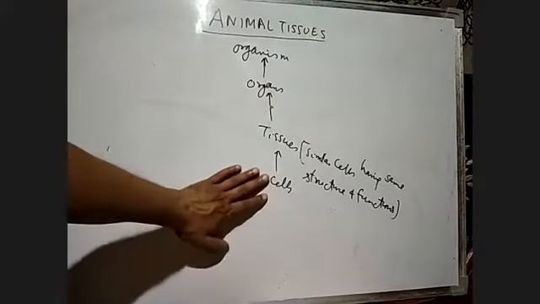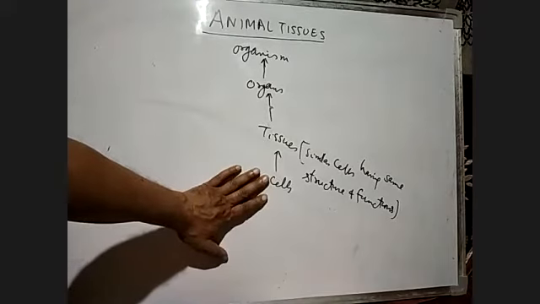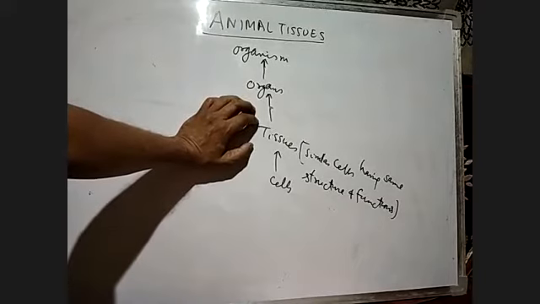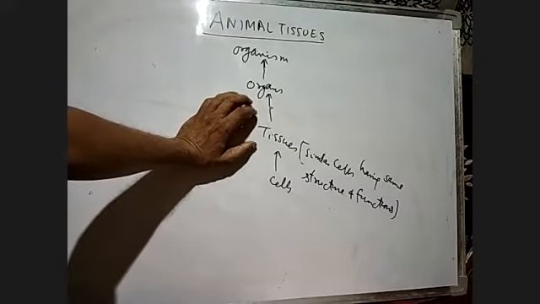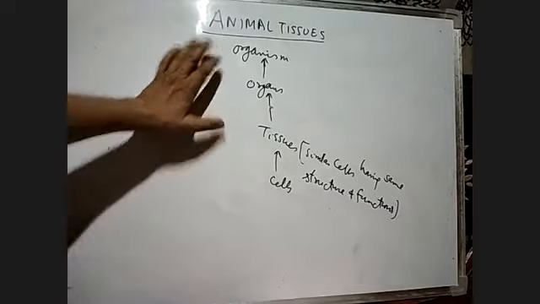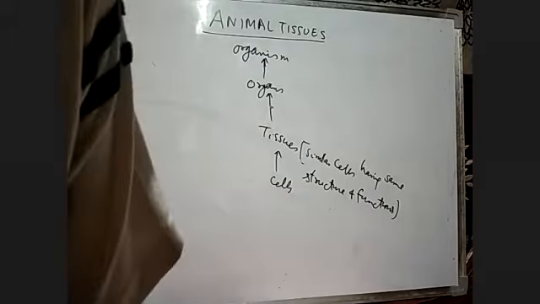Many similar cells combined together form tissues, and many tissues of the same kind combined together form an organ system, and different types of organs combined together form the organism. That is a very basic idea of zoology.